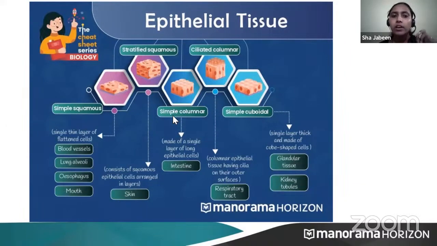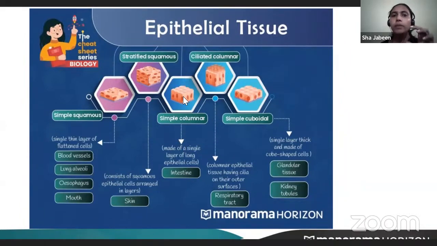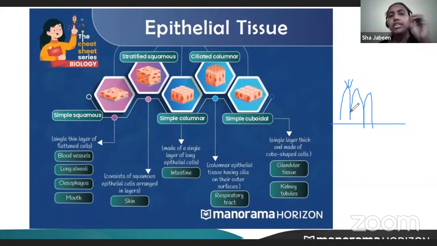Then we have columnar. Columnar means the cells will be column shaped. We all know how a column looks, so this column shape of cells is known as columnar. Some columnar tissue has small hairs in it, which we call cilia. So columnar tissues can be without hairs, and we call that simple columnar.